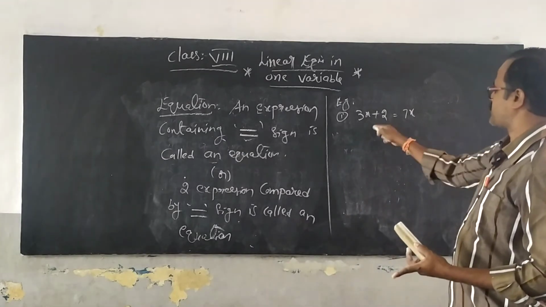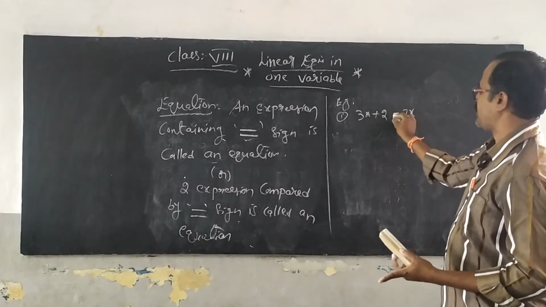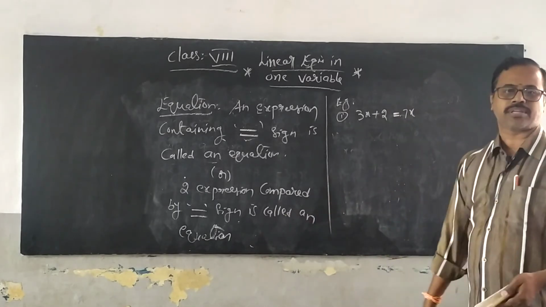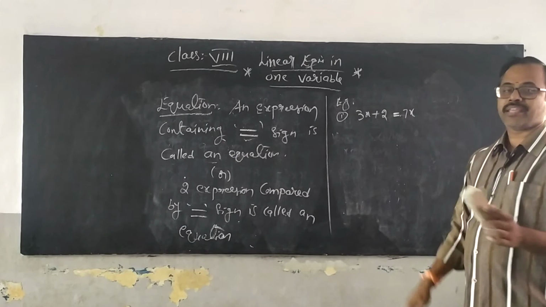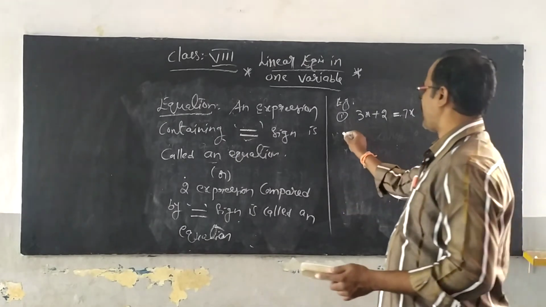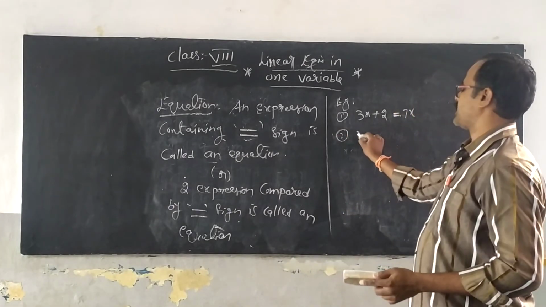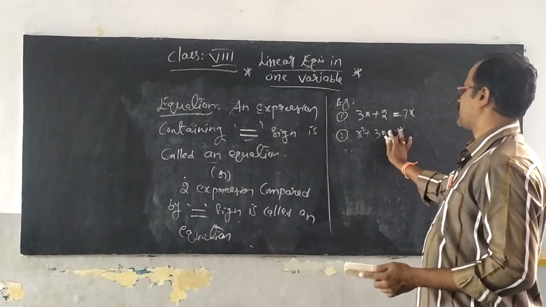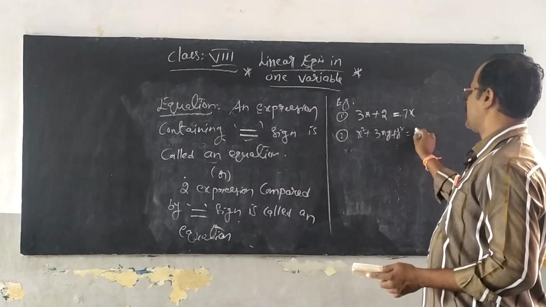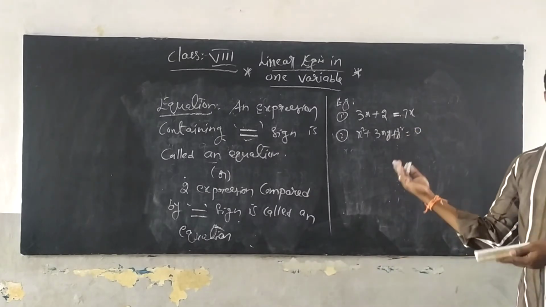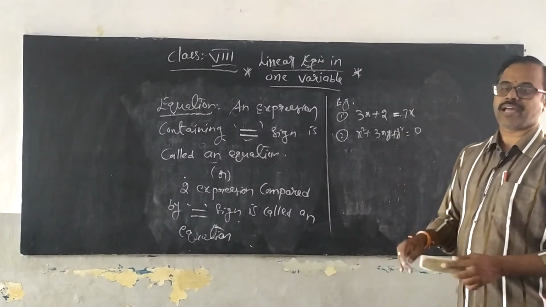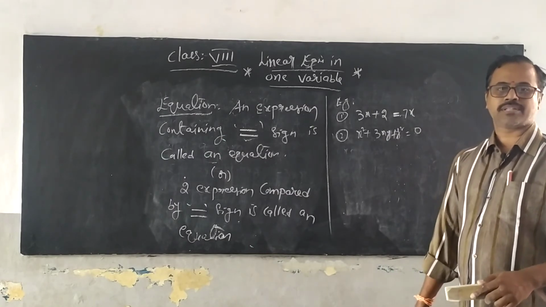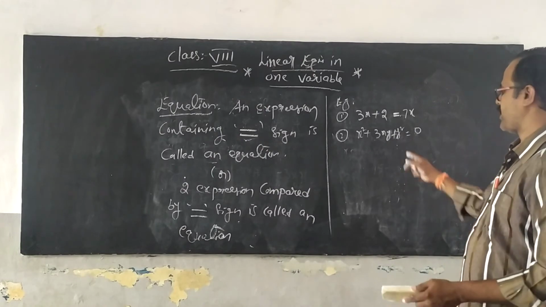These two expressions compared with an is equal to sign is called an equation. Now another example: x square plus 3x plus y square, 3xy plus y square is equal to 0 or is equal to 7. This is also considered an equation.